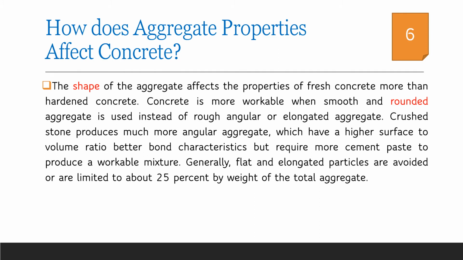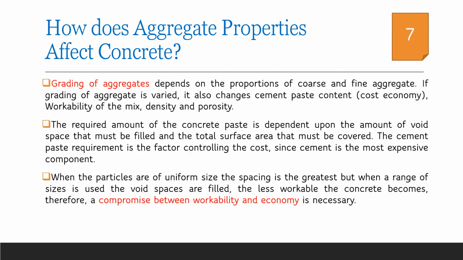But there is a possibility that as the surface area increases due to the roughness, more cement water paste is required. So from the discussion it is clear that rounded, partially rounded or angular aggregates are preferred for concreting, but elongated or flaky aggregates have to be avoided in concrete.